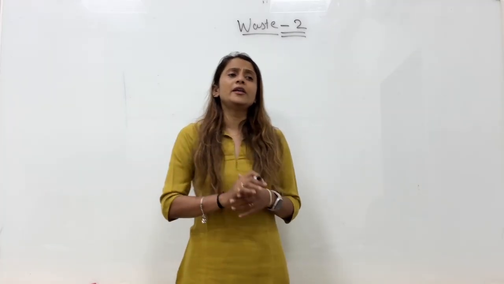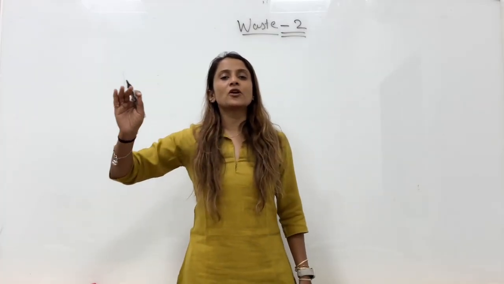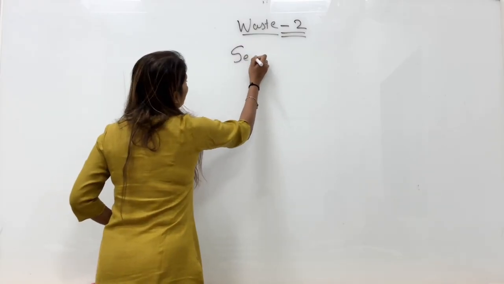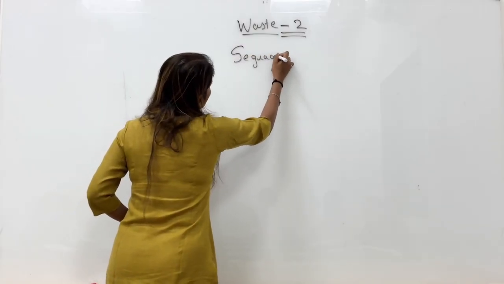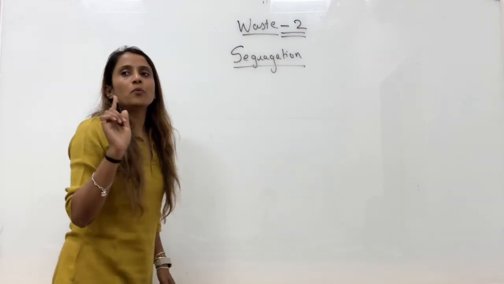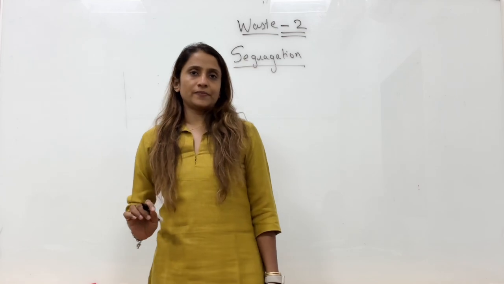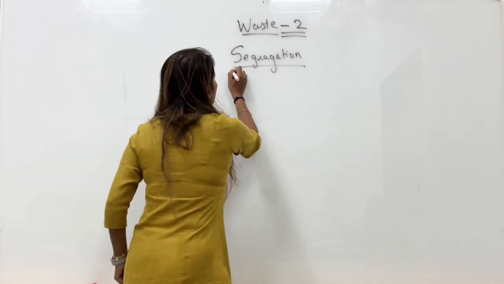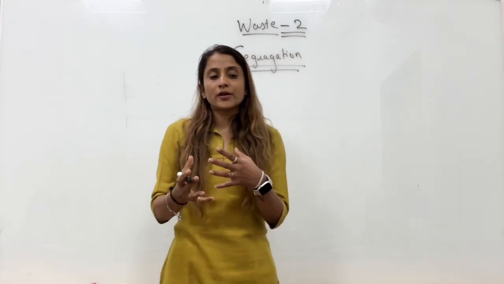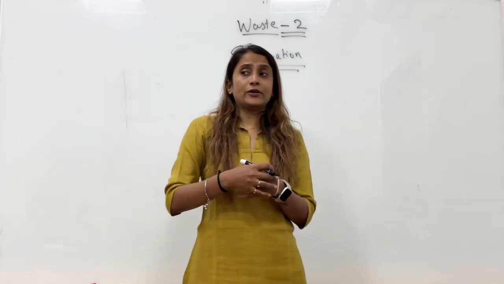Before we follow any method, the first step for waste management should be what? The first step for the waste management should be segregation. And kids, from board point of view, segregation is a very important question. Now, there is a lot of waste lying around, and you have to decide what to do. Should I burn it? Should I put it for recycling? Should I put it for decomposing? What do I do with it?